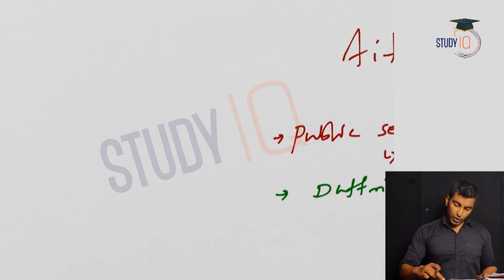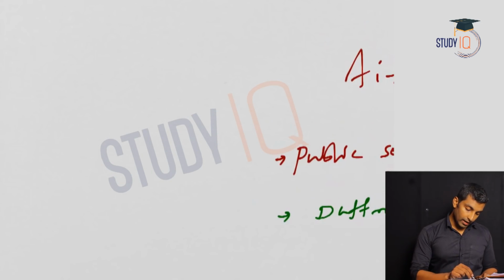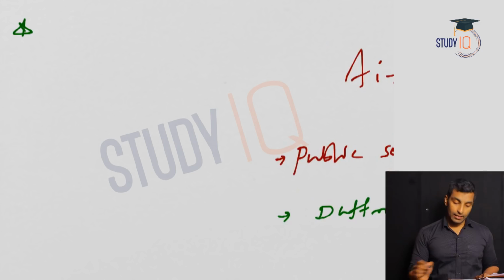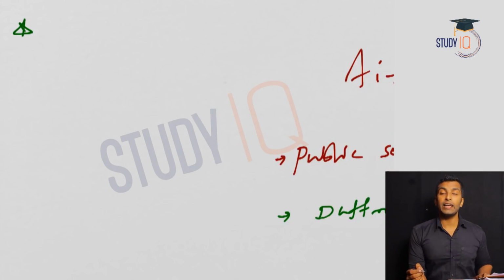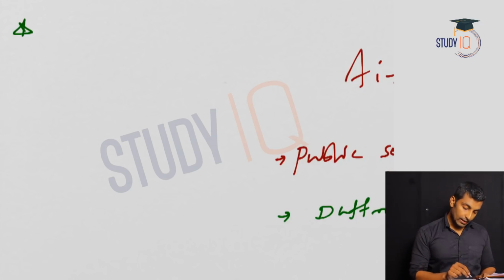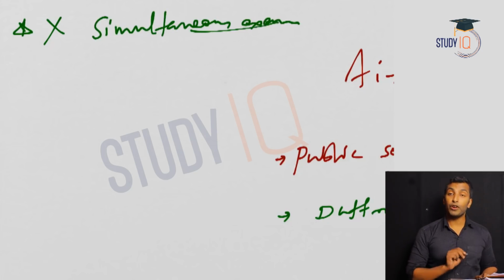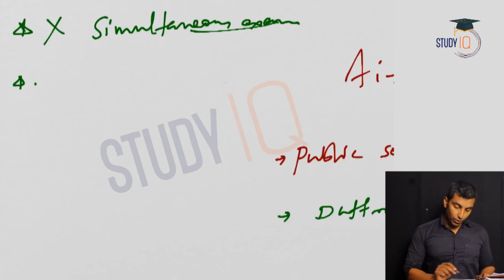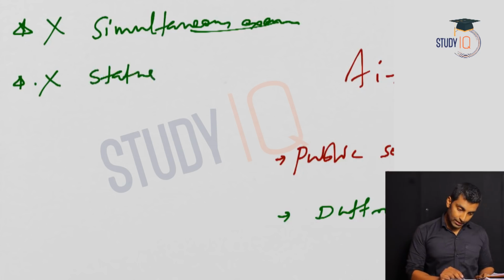Now the important points. Let me discuss it quickly. The first point is, he rejected the idea of simultaneous examination for covenanted service. He also advised abolition of statutory civil service.